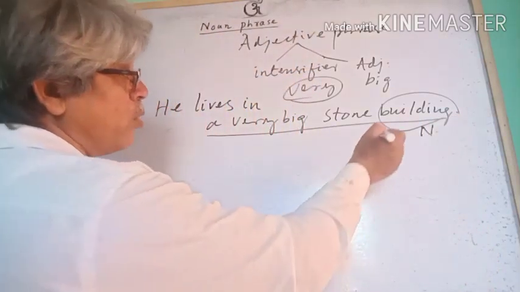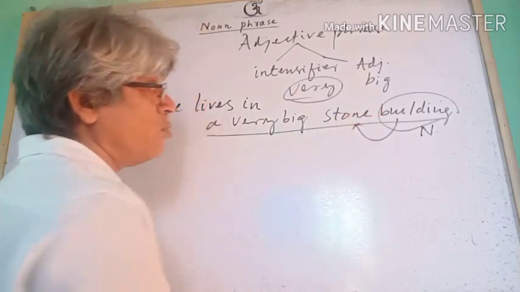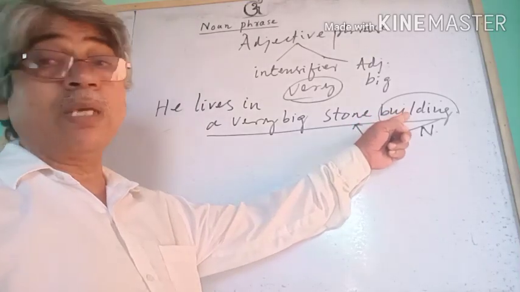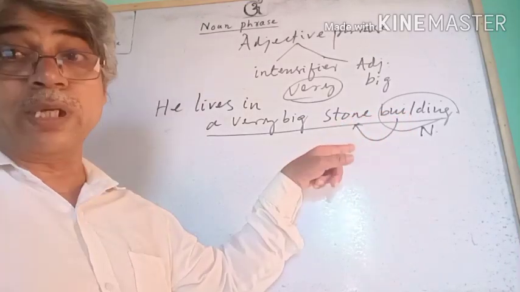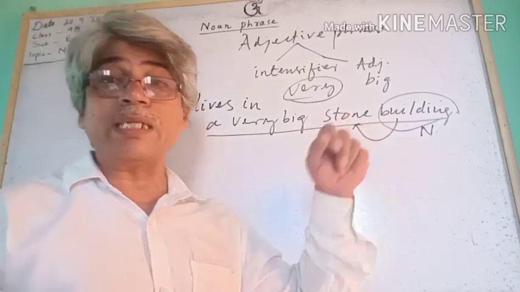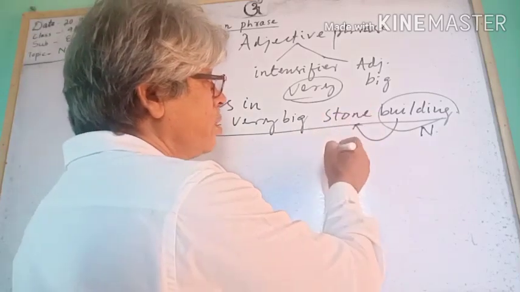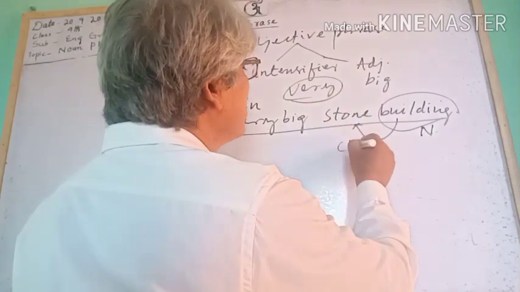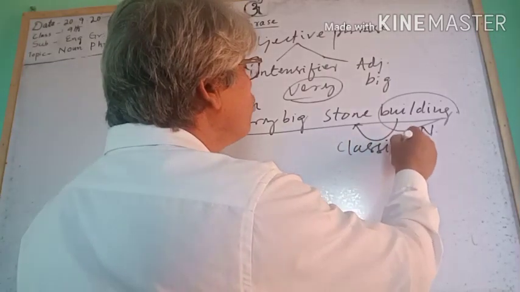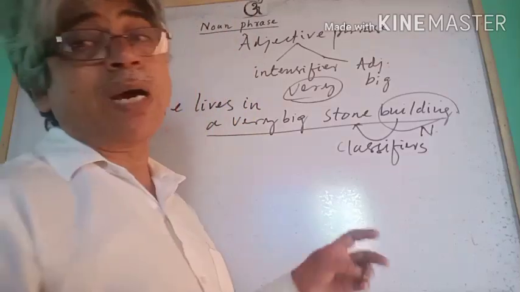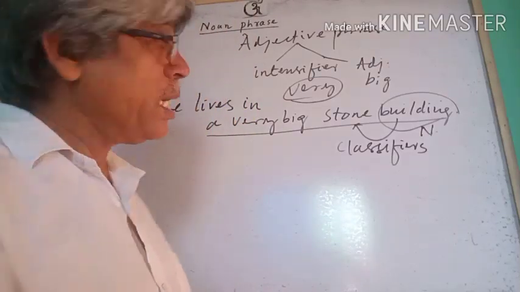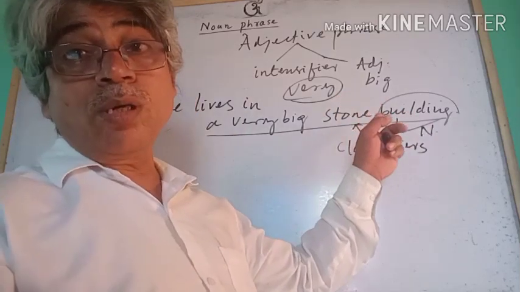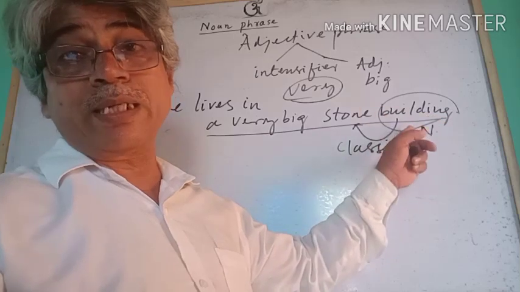So before the noun you see another noun, stone. Stone adds meaning to the building. So it also does the function of an adjective. Such nouns or noun adjectives are called classifiers. Classifiers are the nouns that go before another noun to describe it, to modify it.